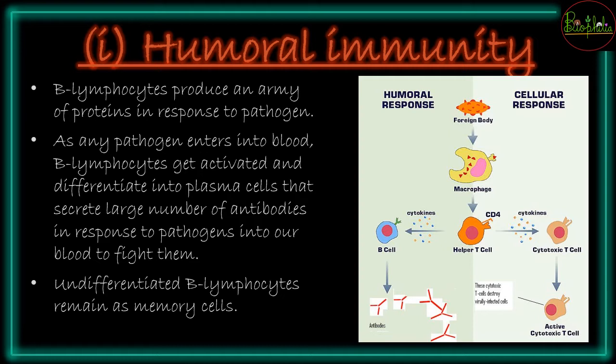So humoral immunity जो होता है, it is going to be gained because of B lymphocytes, and these B lymphocytes will be producing a lot many army of proteins in the response of the pathogen. So whenever any pathogen, any kind of disease causing organism is going to enter into the blood, जैसे ही ब्लड में आके एंटर करेगा, वो किसके इलाके में एंटर कर रहा है, it is entering the field of B lymphocytes. So the B lymphocytes will get alert, it will get activated, and it will differentiate into plasma cells.